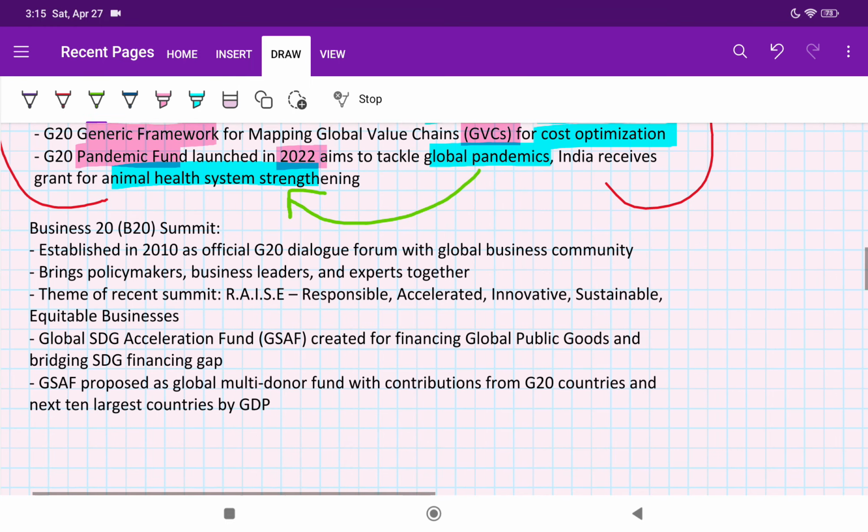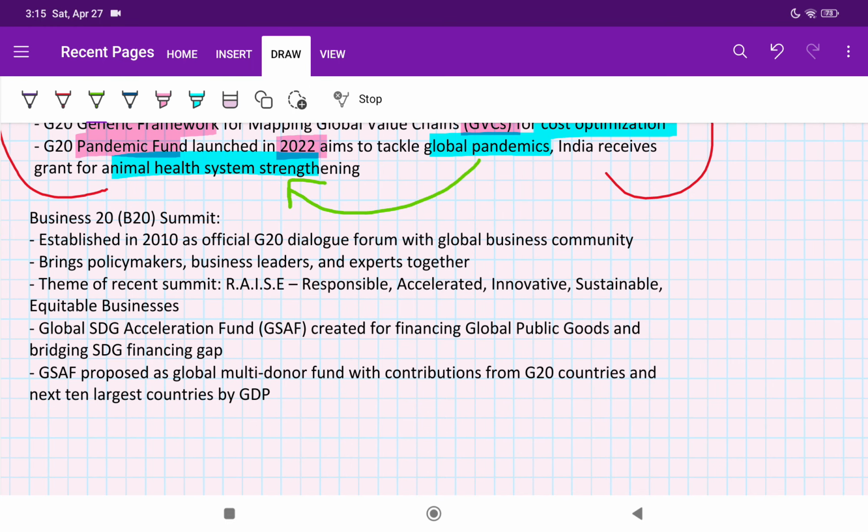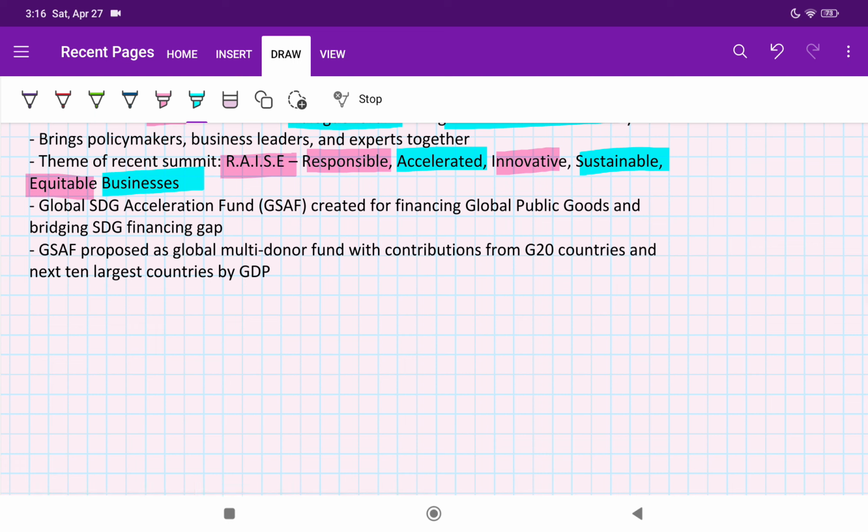Next, in G20 there is something called the Business B20 Summit within this G20. It started in 2010, right? It is actually a dialogue forum for the global business community, and its recent theme is RACE, which is responsible, accelerated, innovative, sustainable, equitable business. Okay, how to remember this? This is very important. B20, they may ask to confuse you, right? So actually, how to remember this?